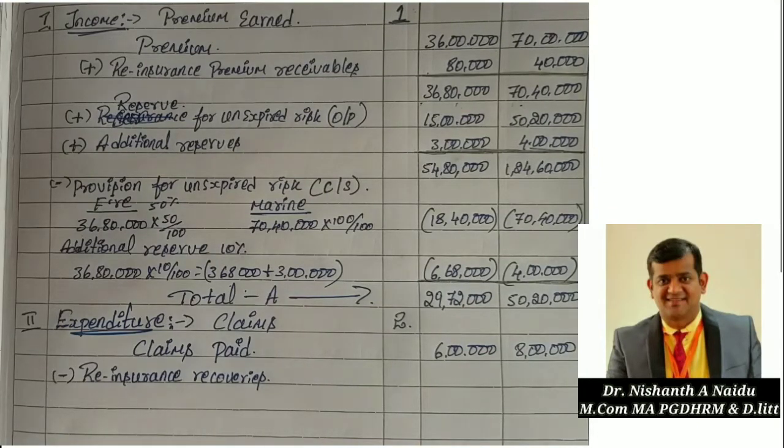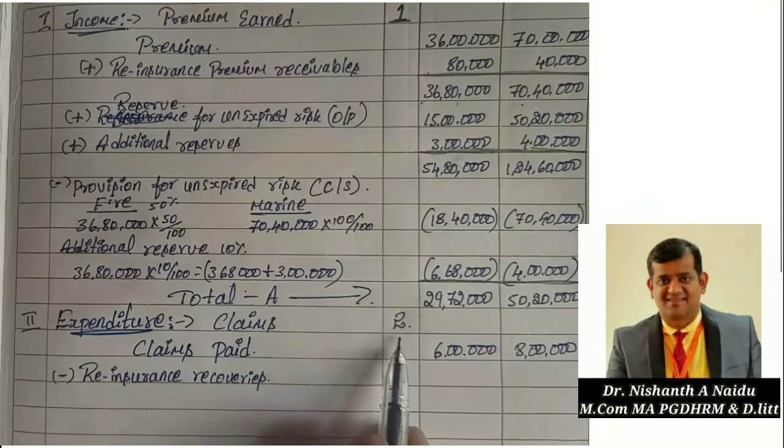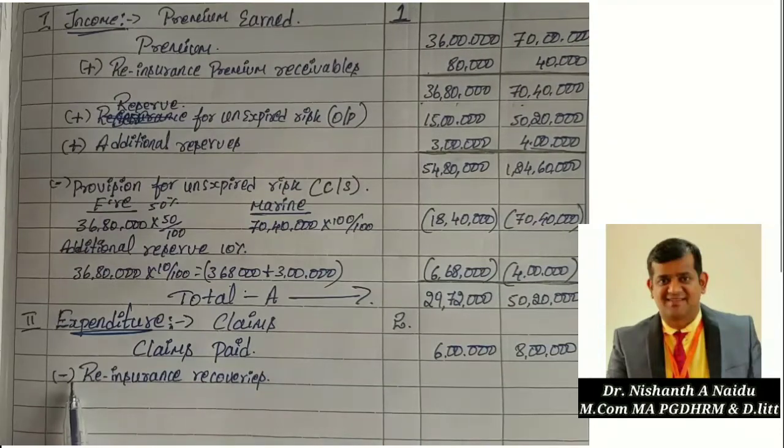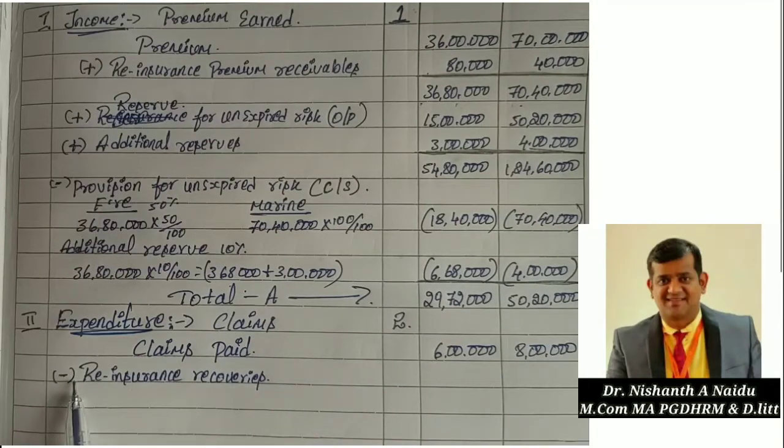Reinsurance recoveries. So you can just check adjustment treatment, point number 12. I have clearly mentioned that whenever reinsurance recoveries come, they should be deducted from schedule number 2. So what am I doing? Deducting. How much have they given as reinsurance recoveries? Only for fire insurance 25,000 and marine 0.